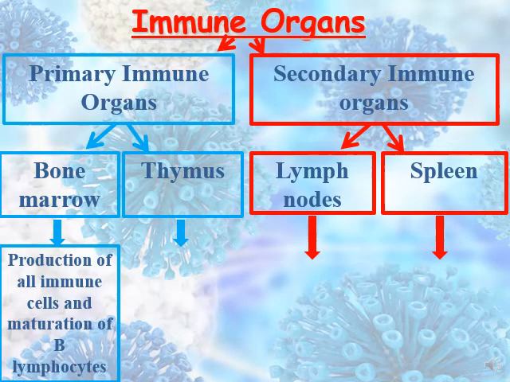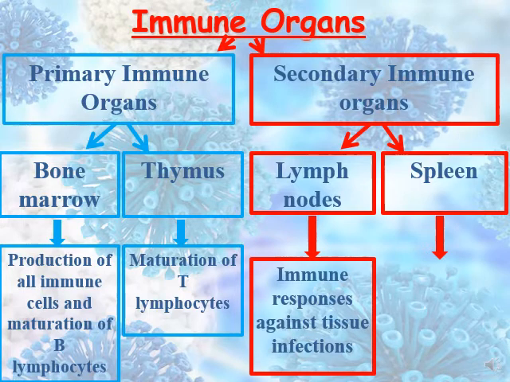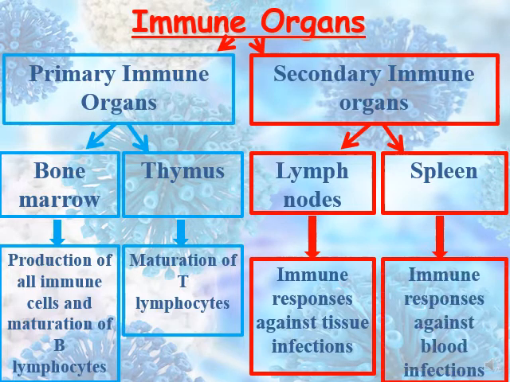Bone marrow produces all the immune cells, produces B and T lymphocytes, and matures only B, while the thymus has only a role in the maturation of T. So bone marrow is the source of the B and T lymphocytes. If there is no bone marrow, there is no maturation of T lymphocytes in the thymus. Lymph nodes, they are the site where the immune response against tissue infection occurs, while the spleen is the site where the immune response against blood infection takes place.